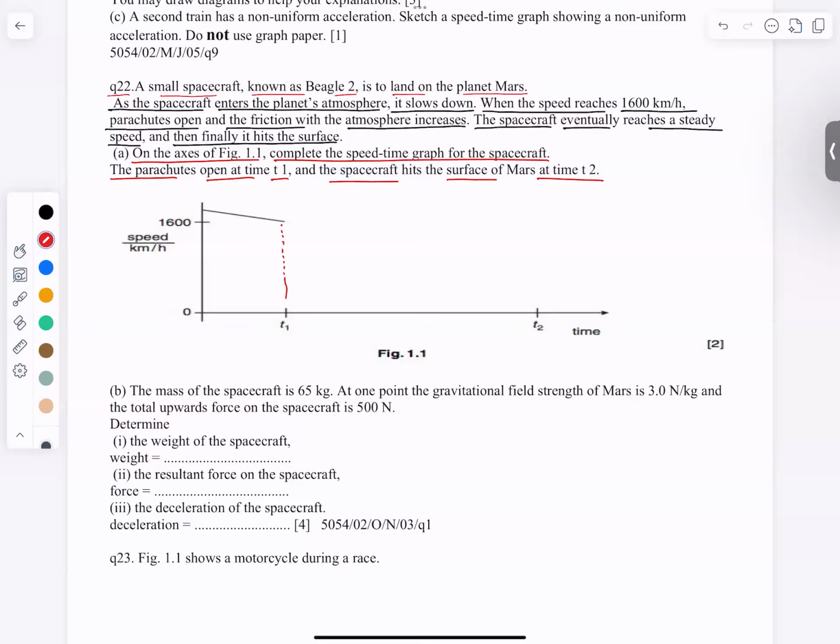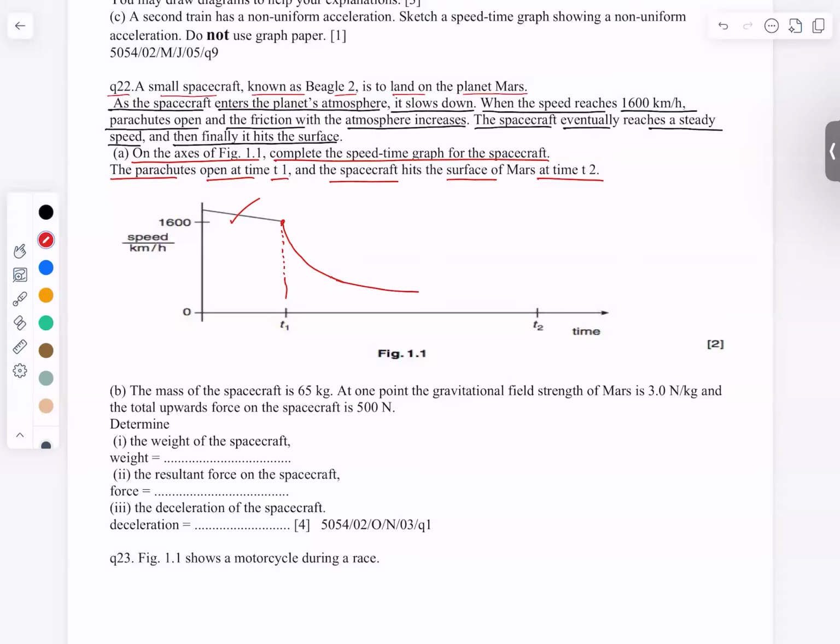And one thing should be clear. Even before time T1, the air resistance was bigger than weight as the spacecraft has a deceleration. Now, with opening of parachute, the deceleration will become abrupt and as the speed will decrease, the air resistance will also decrease because it depends on the speed.